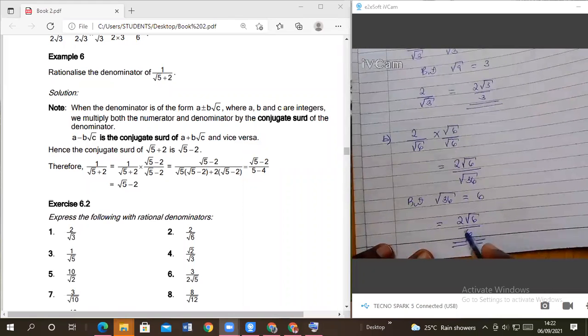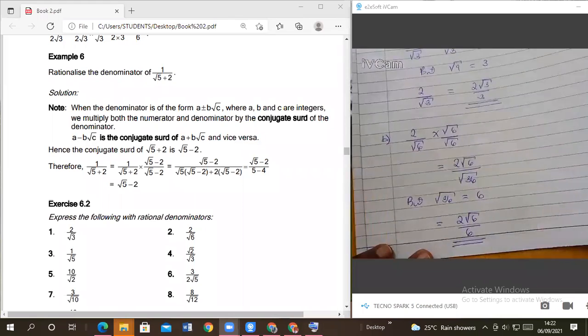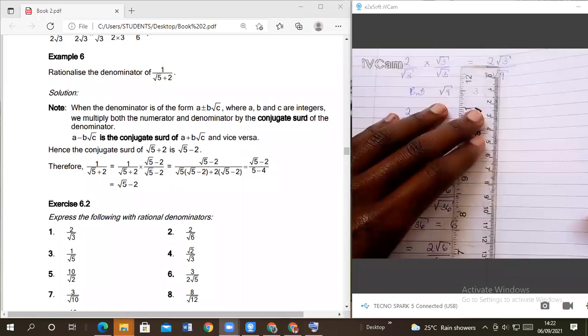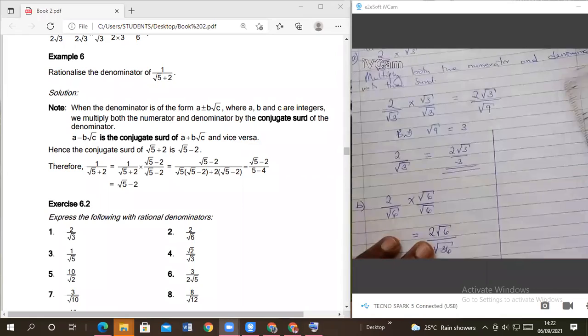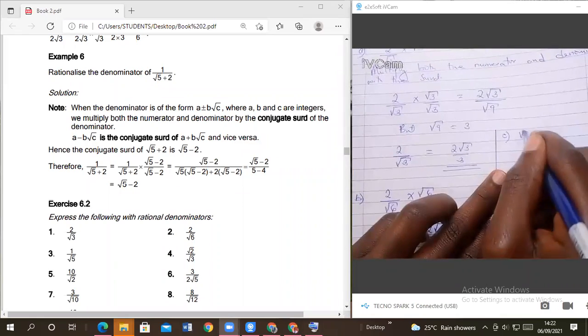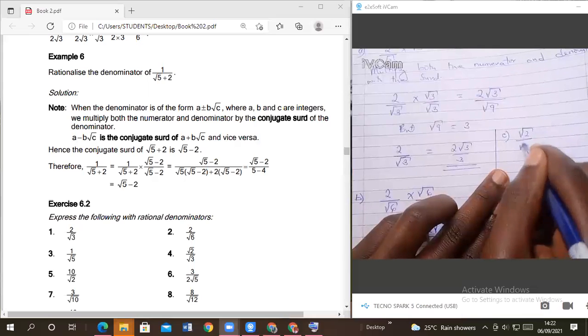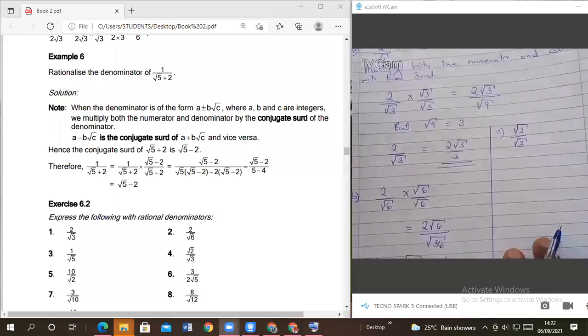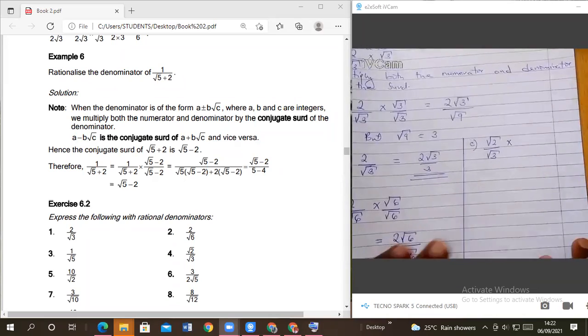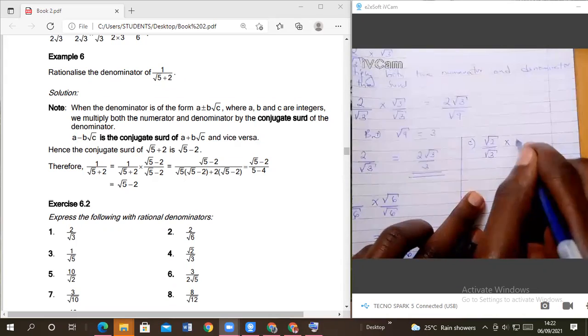Are you seeing any square root in the denominator? No. That means you have already rationalized. We can also give another example. What about root of 2 over root of 3? So here, what are we going to do? We multiply by root of?